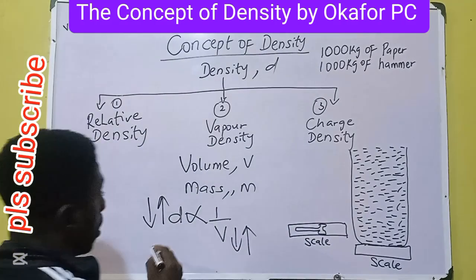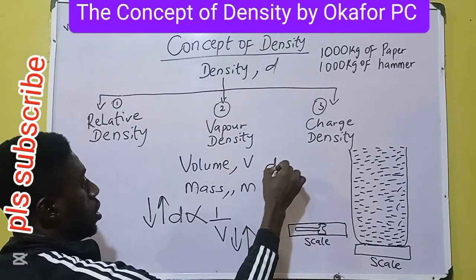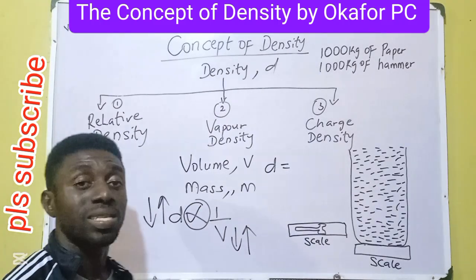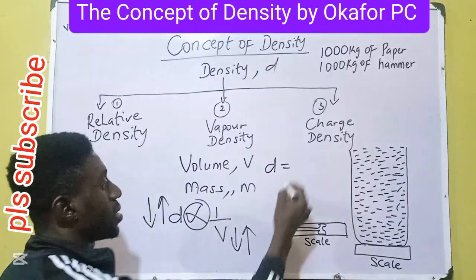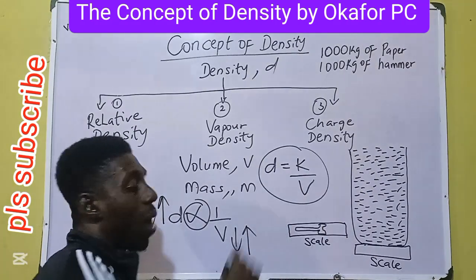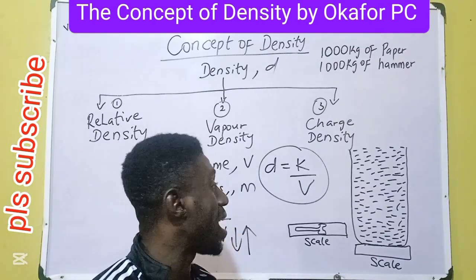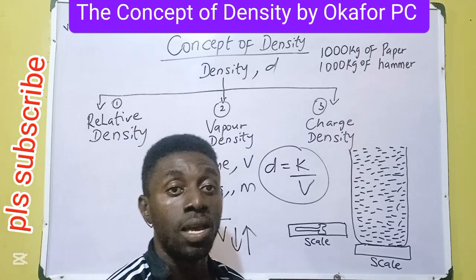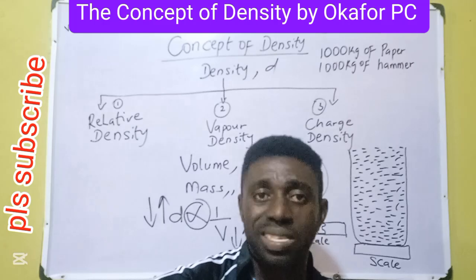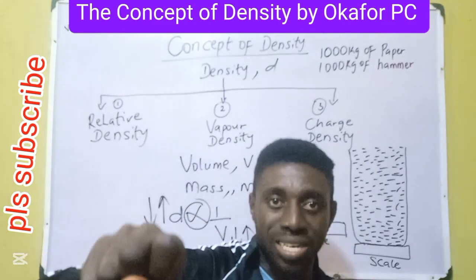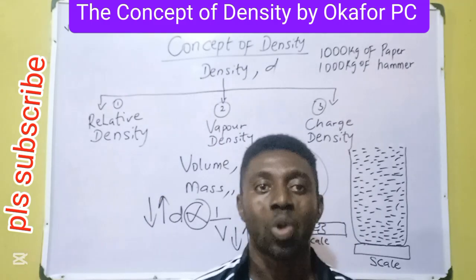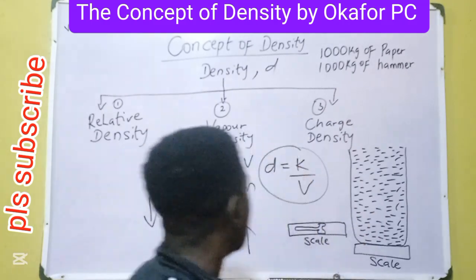Therefore, we can go back to say density is equal to, we want to take away this variation sign. Anytime we take away the variation sign, we introduce equal to and a constant, K. K times 1 over volume is K over volume. We are getting close to the final formula for finding density. Then recall, the variables here are density and volume. These are things that will change. We compress the bread, the density increased and the volume lowered. So the mass is constant. So we can now take away K and put in mass.